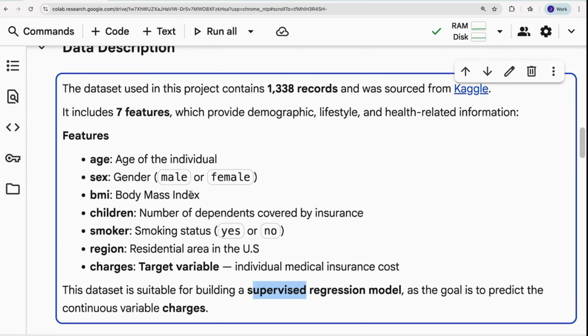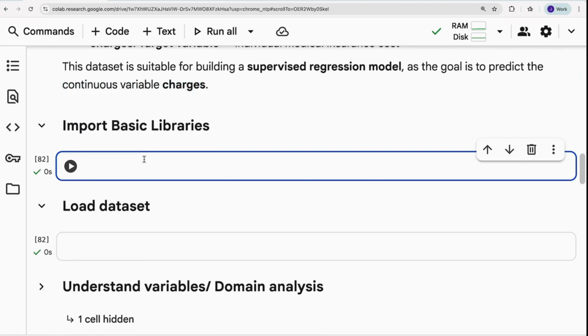And also try to understand, is it a supervised or unsupervised project? Since it has both input and output, I can say it belongs to supervised learning. And we are predicting a continuous target variable, price. So it's a regression problem. Okay, this understanding is very important.